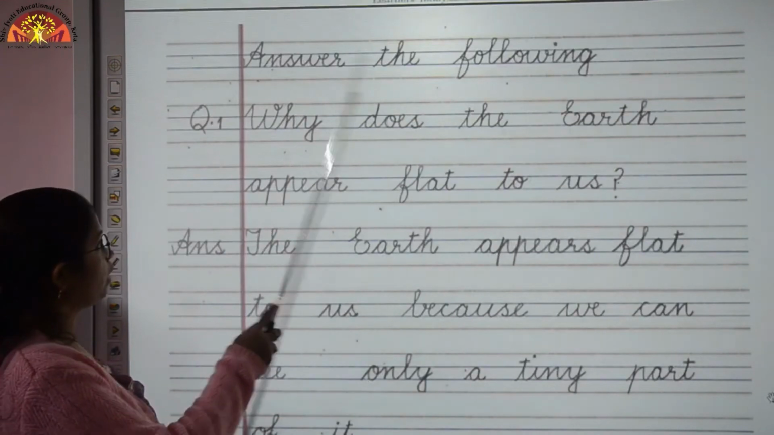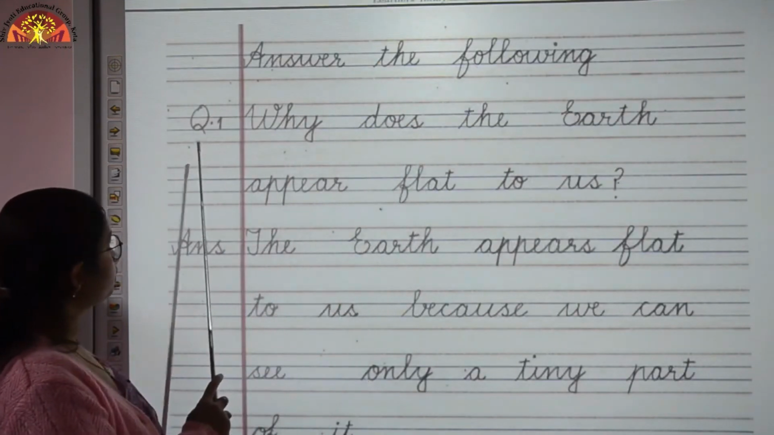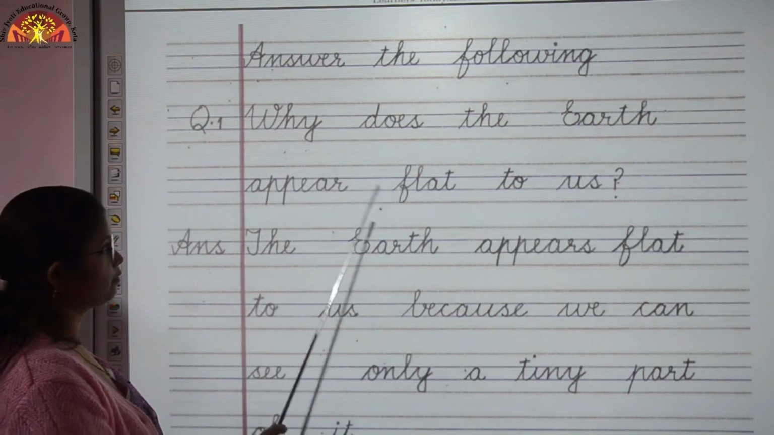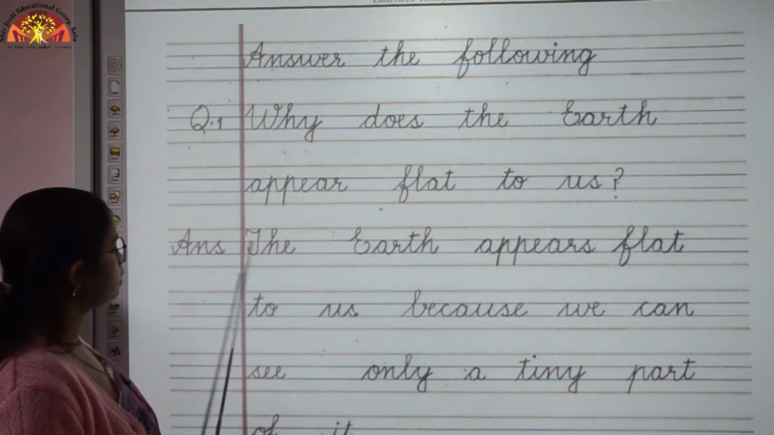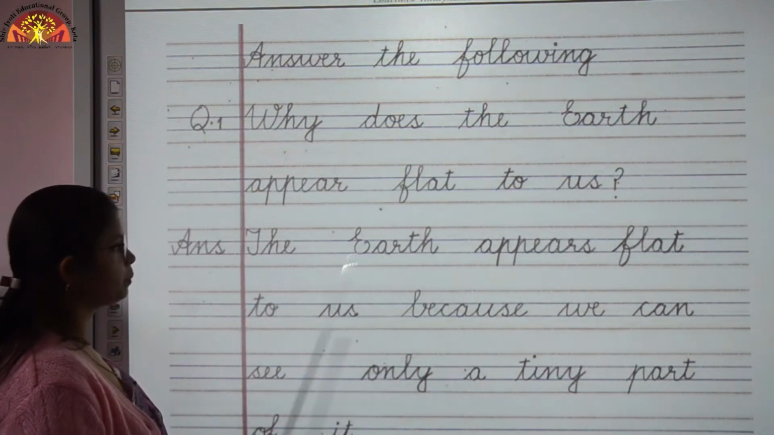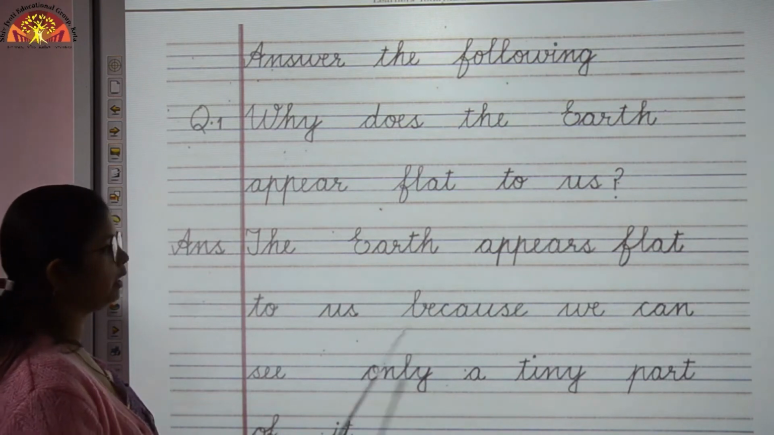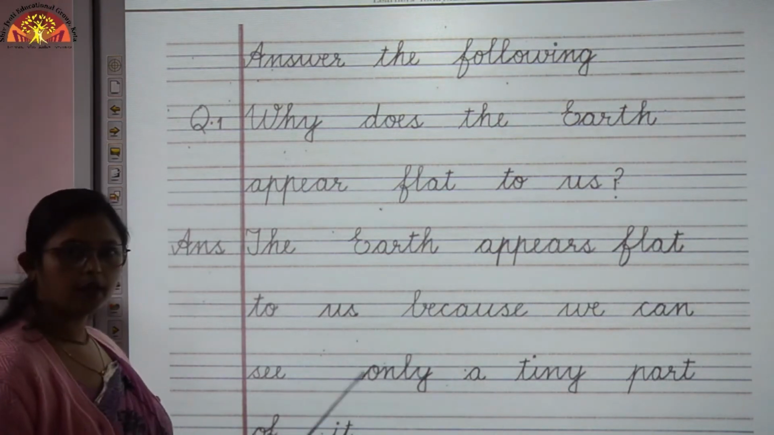Now let us come to answer the following. Question number 1 is, why does the earth appear flat to us? So children, the earth appears flat to us because we can see only a tiny part of it.